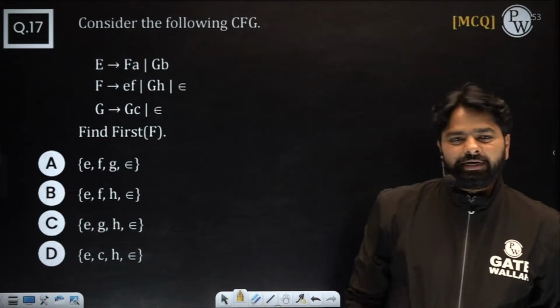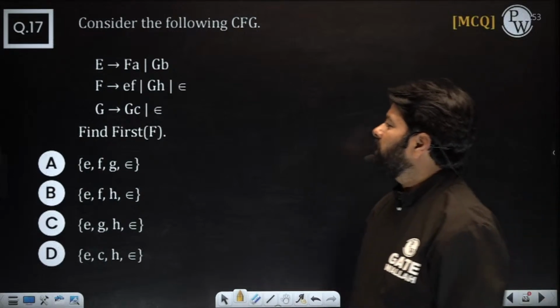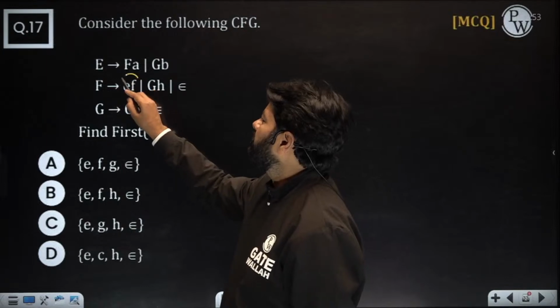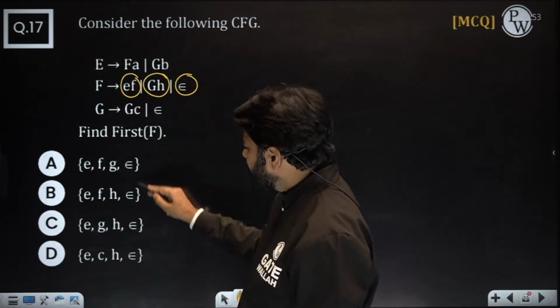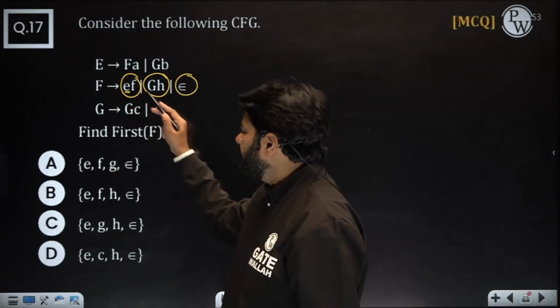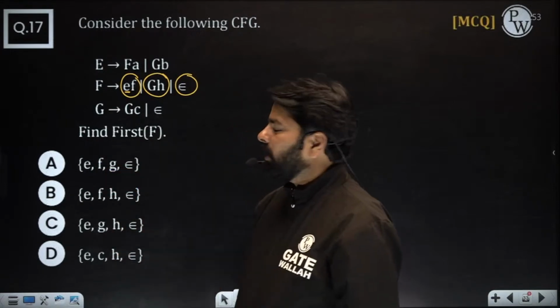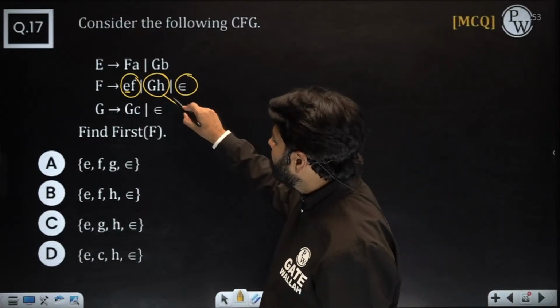Yeah, everybody saying D. I think D is the right answer. What is first of F only, right? So just focus on here. 3 productions only there. In those 3 productions, epsilon is already there. So everywhere epsilon, no need to worry about epsilon. Here E is there, so definitely E should be there. Everywhere E is there. So if you look at E and epsilon, you are not lucky because there is no help. So only from this you will get help.